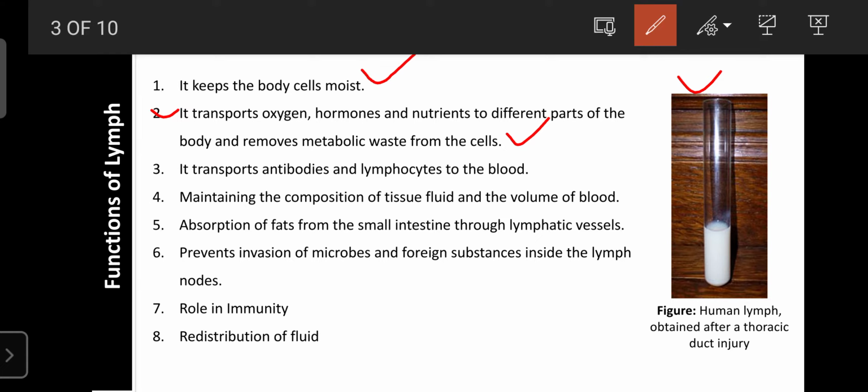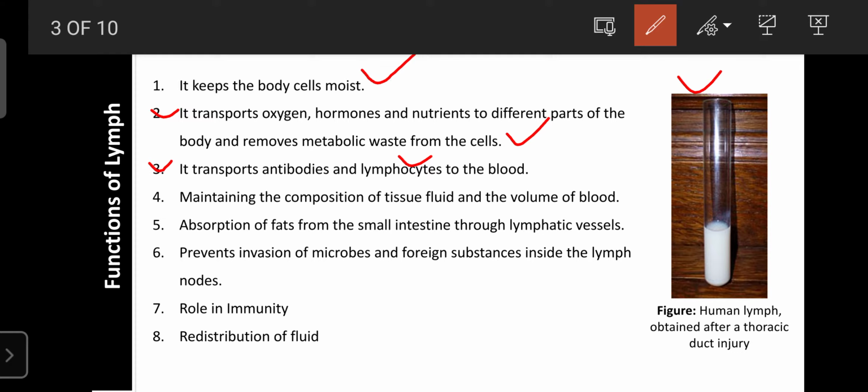It plays an important role in the transport of immunoglobulins, and as well as that, it is involved in the transport of lymphocytes from one side to where the infection is present, or towards the blood, because 1 to 2 thousand lymphocytes are present in the lymph itself.